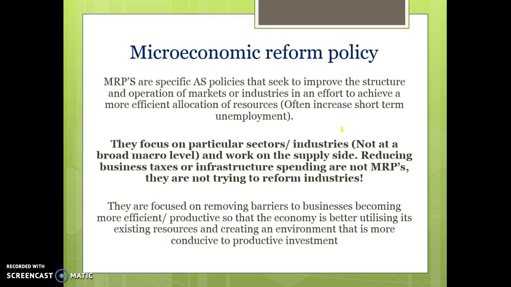Then we have microeconomic reform policies. So we've got assistance to businesses, then we've got businesses just changing the way they do things themselves. Microeconomic reform policies are specific aggregate supply policies that seek to improve the structure and operation of markets in an effort to achieve a more efficient allocation of resources. So this isn't necessarily referring to assistance to businesses, so we're not talking about subsidies here, but they're ways that the government goes about making particular sectors of the economy more efficient.